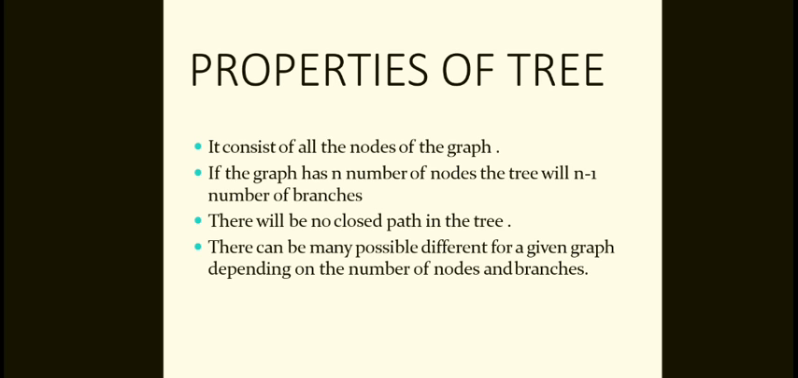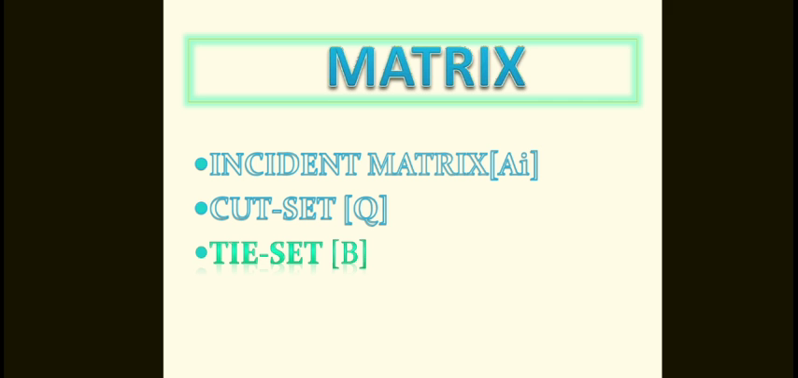Now we'll see what is the incident matrix. Just now, incident matrix, cut set, tie set, these three. Coming to this, an incident matrix represents the graph of a given electric network or circuit. Hence, it is possible to draw the graph of the same electric circuit or network from the incident matrix.